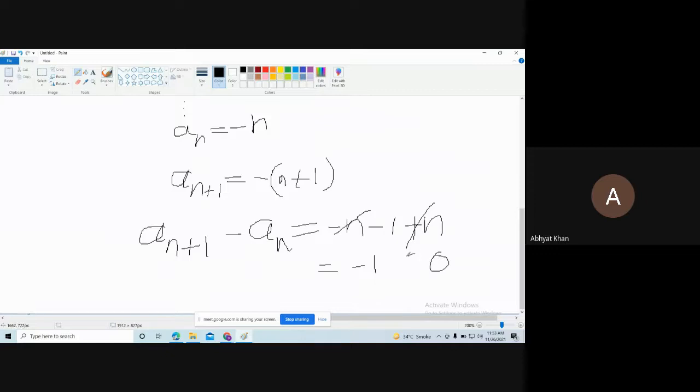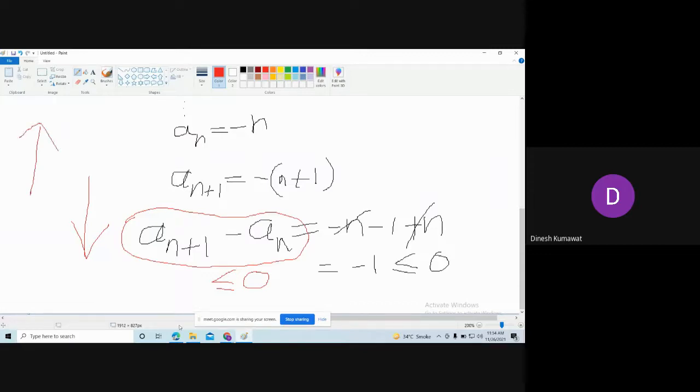-1 is less than 0. Minus 1 is strictly less than 0, but we are not interested in that. So I can say that this is less than or equal to 0, because any one of these two conditions is satisfied. So our ultimate goal is to say that this quantity is less than or equal to 0. Whenever this quantity is less than or equal to 0, we can say that this sequence an is a monotonically decreasing sequence. Now this is my notation for decreasing sequence, and this is my notation for increasing sequence.